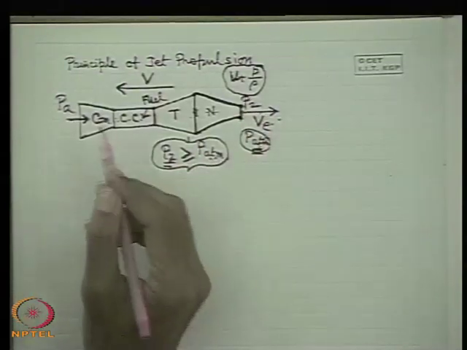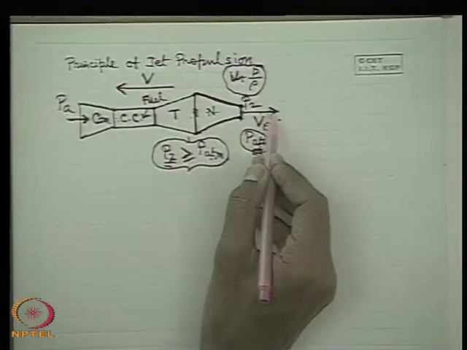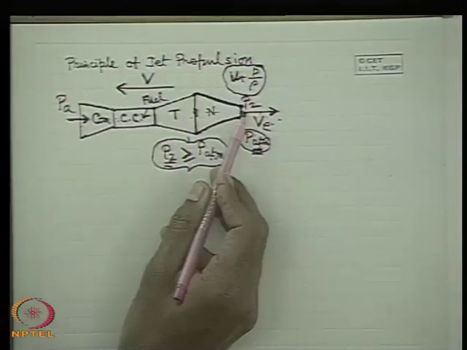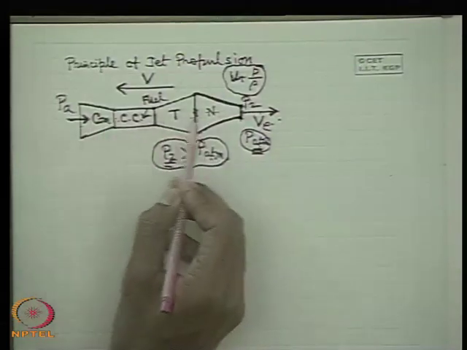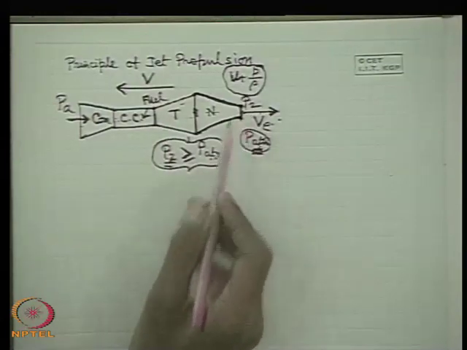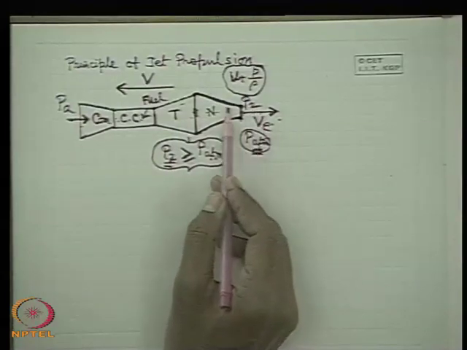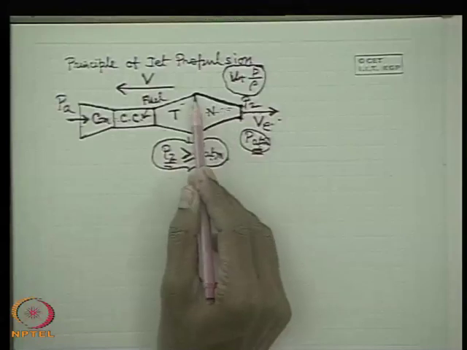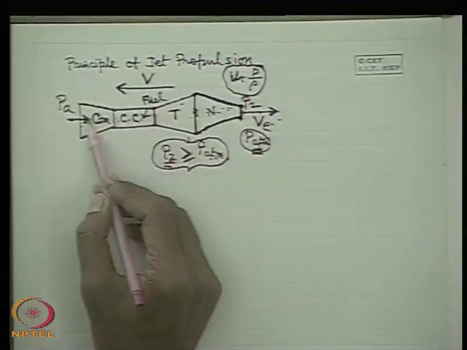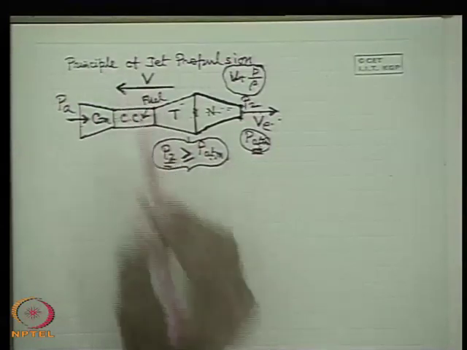Now we can think of this problem from the basic fluid mechanics point of view: a fluid element comes in with some momentum and goes out with a different momentum which is more than this, so the fluid element suffers a change in momentum in this direction, for which it experiences a force exerted by the system, that is the entire aircraft engine, in this direction. According to Newton's second law, a reaction force opposite in direction but equal in magnitude is exerted by the fluid on this nozzle, the propelling nozzle, or the entire system. That is the propulsive force experienced by the aircraft, which is responsible for its movement in the forward direction.